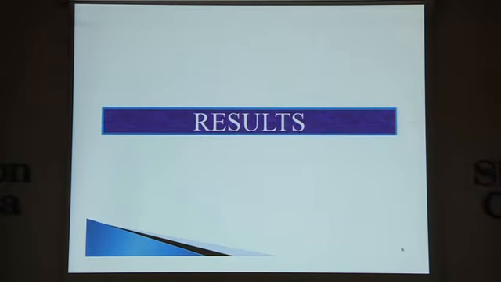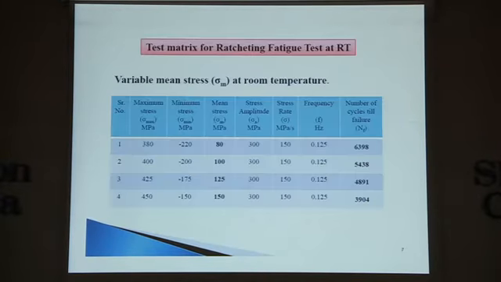Now I will focus on some results related to room temperature. These are some test matrices which we have planned. There are three different parameters: mean stress, stress amplitude, and stress rate. This we have focused on here, but there are some different approaches also available in literature where you can focus on maximum stress, stress ratio, and the frequency.